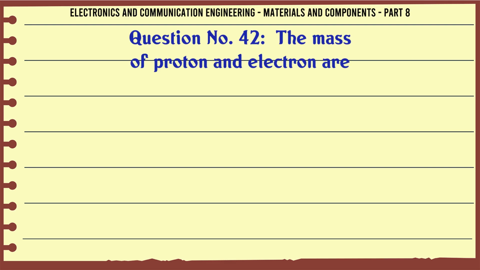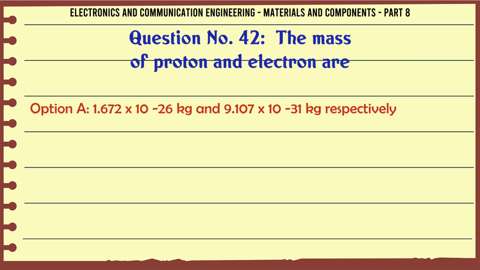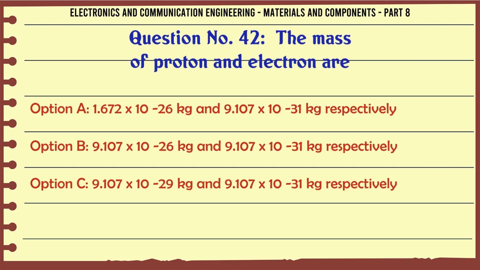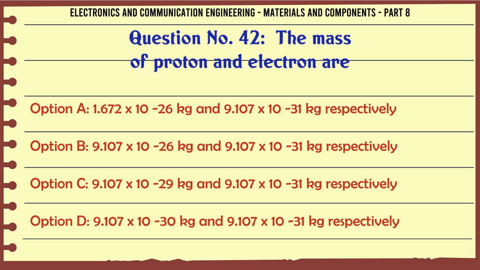The mass of proton and electron are A. 1.672 x 10⁻²⁷ kg and 9.107 x 10⁻³¹ kg respectively. B. 9.107 x 10⁻²⁶ kg and 9.107 x 10⁻³¹ kg respectively.